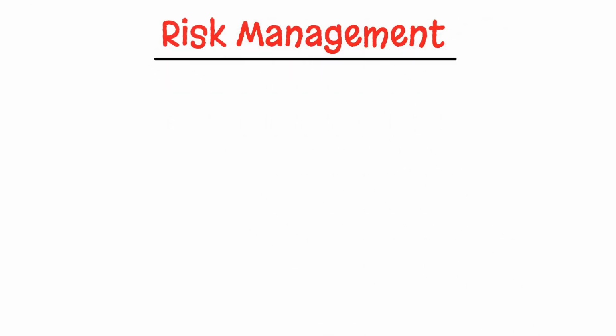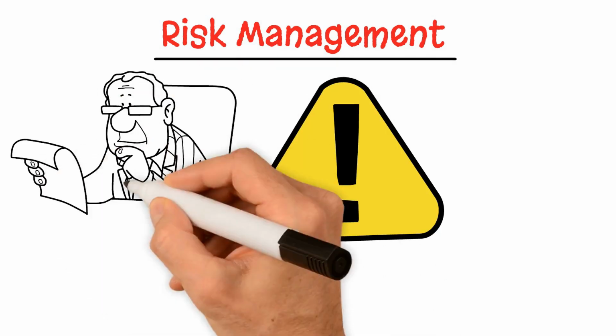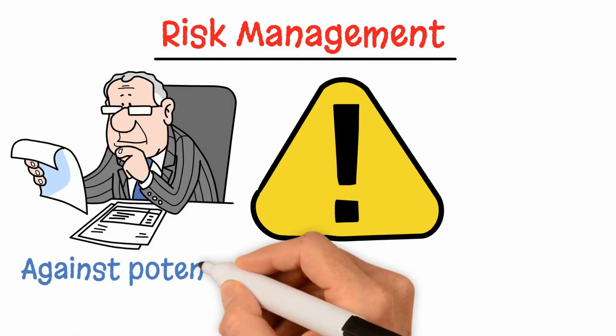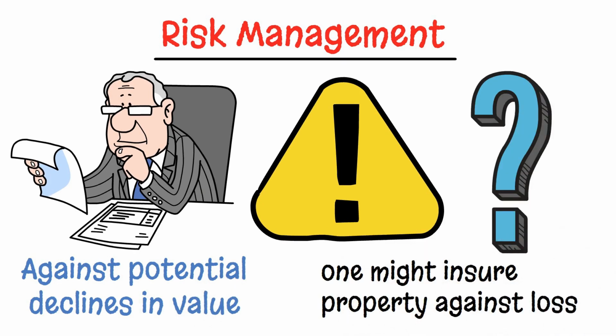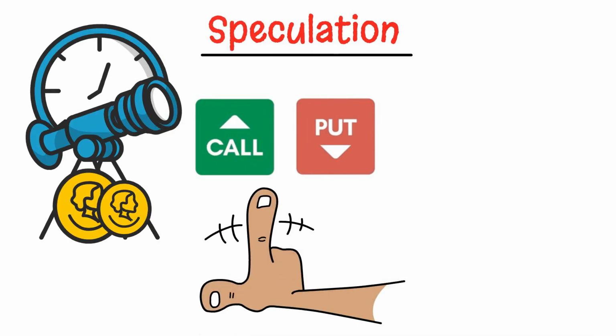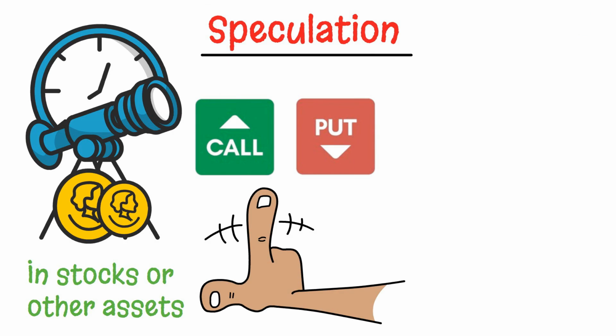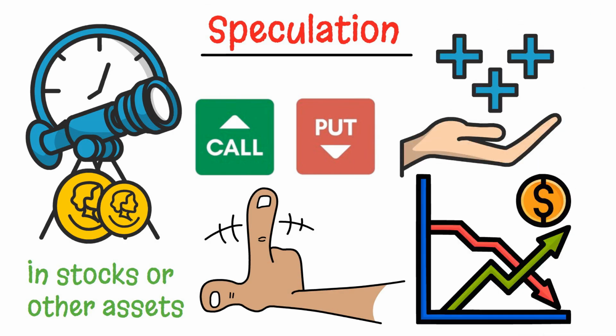Risk management. One of the primary purposes of options is risk management. Investors can use options to hedge their portfolios against potential declines in value, similar to how one might insure property against loss. Speculation. Traders often engage in options trading as a way to speculate on future price movements without needing to invest directly in stocks or other assets. This allows them to potentially profit from both upward and downward movements in prices.